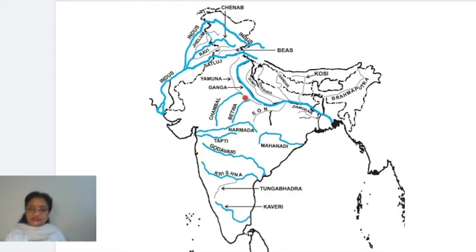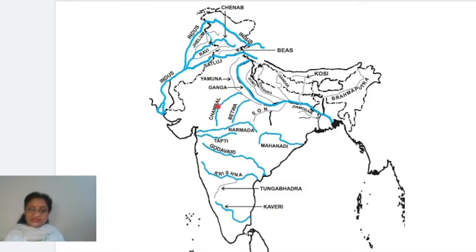It is flowing through this part and ultimately it joins here. And some other tributaries which are actually tributaries of Yamuna, but because Yamuna itself is a tributary of Ganga, all these rivers can also be called tributaries of Ganga.